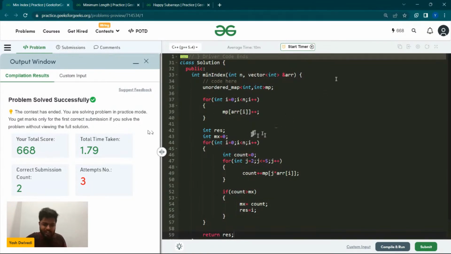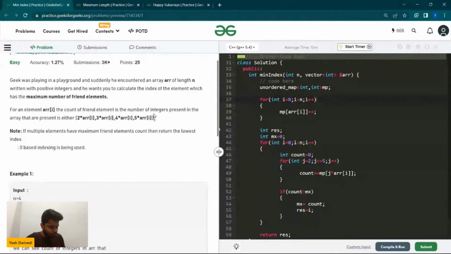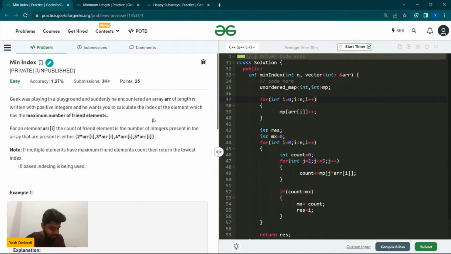So yeah, this is how we can solve this problem because it gets accepted. So is this problem clear to everyone? Please write yes in the chat. Is this particular problem clear to all of you? Please write yes in the chat, guys, and then we'll proceed further with the next one. Plus one in the chat, yes in the chat.